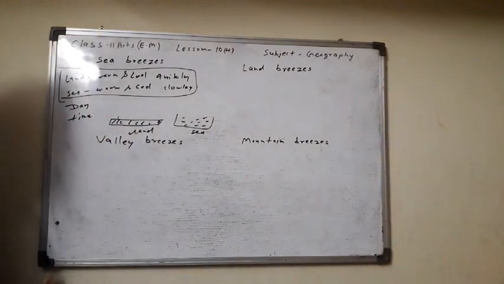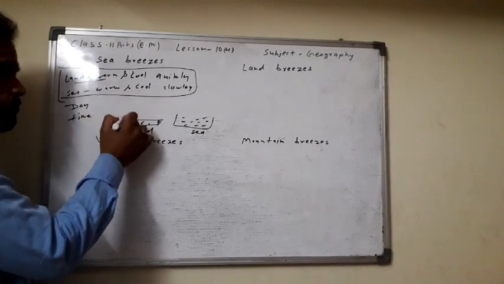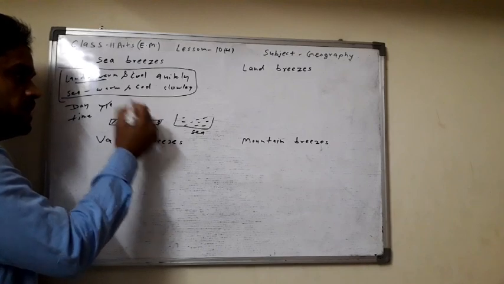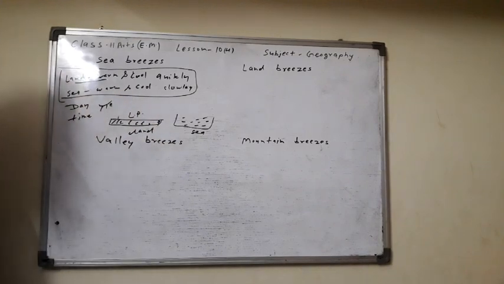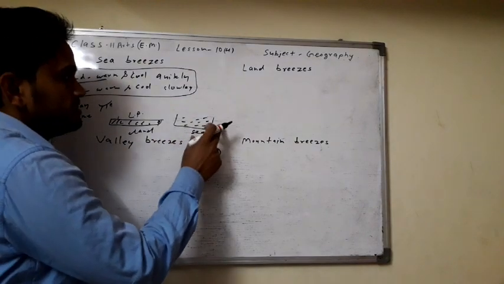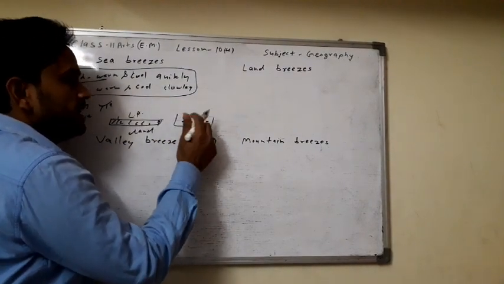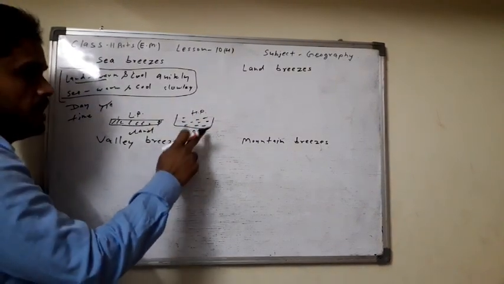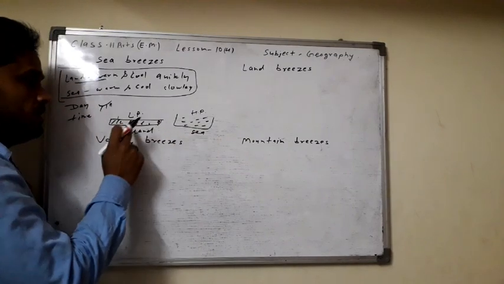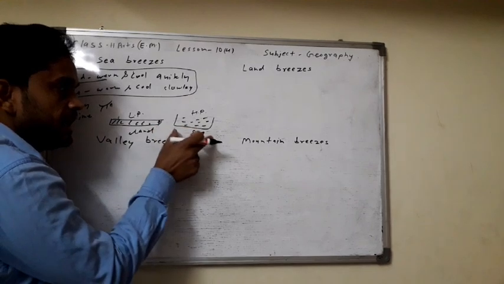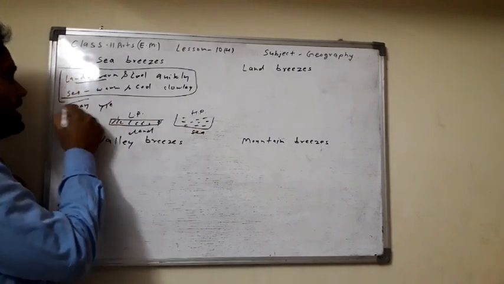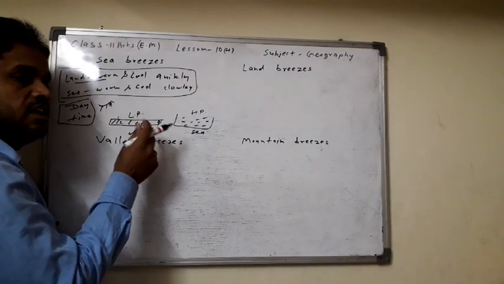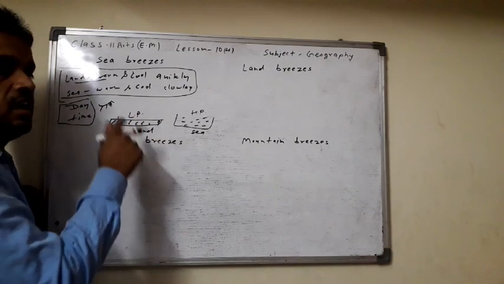In the daytime, the land part warms quickly under the sun rays, and low pressure develops here. The sea part warms slowly, and high pressure develops on the sea part. So on the land part, low pressure, and on the sea part, high pressure. The time is the daytime.